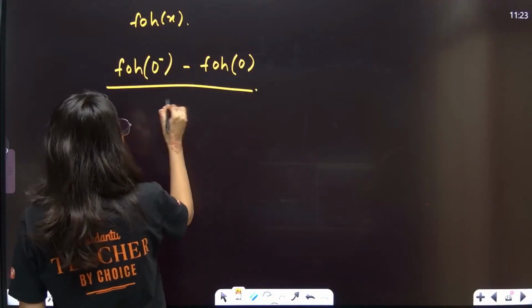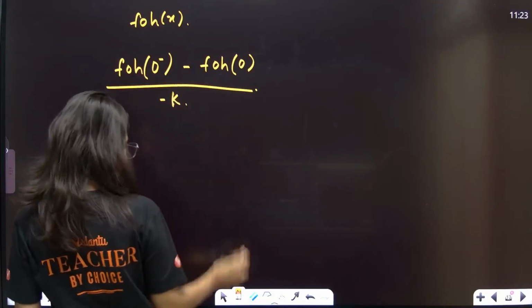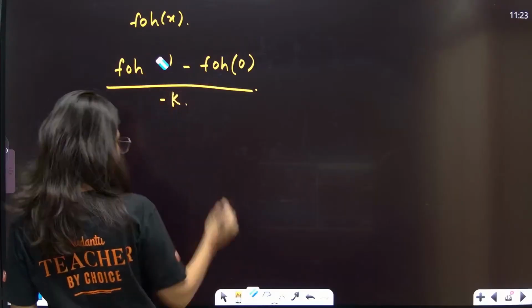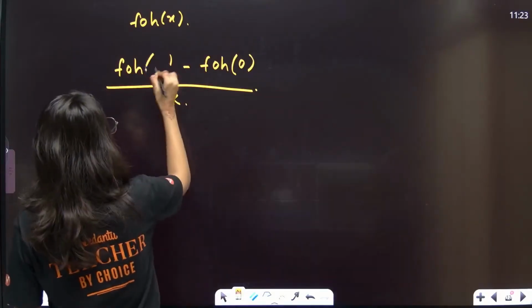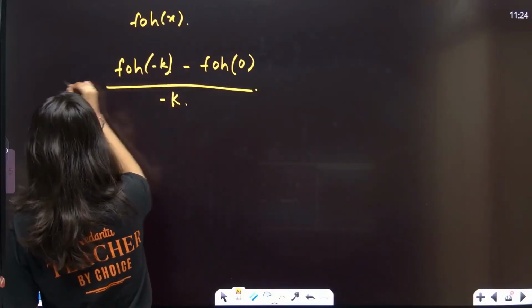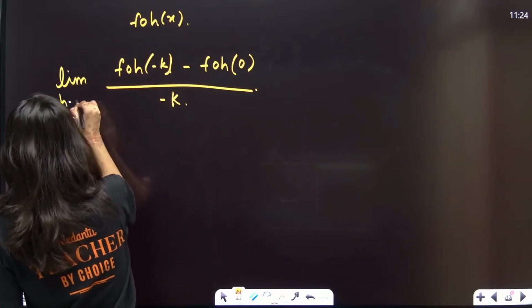This is the left hand derivative, limit k tends to 0.